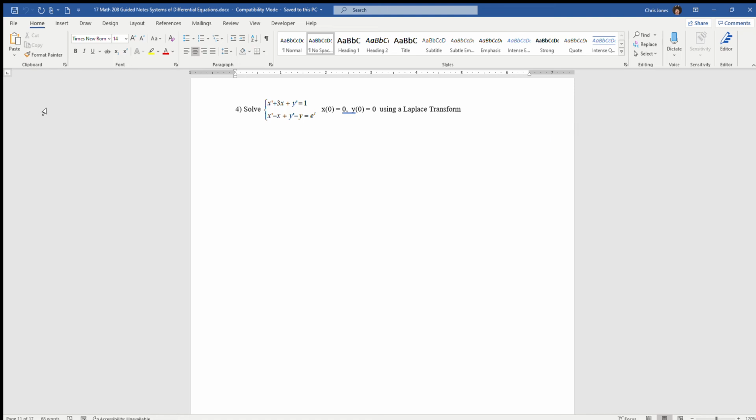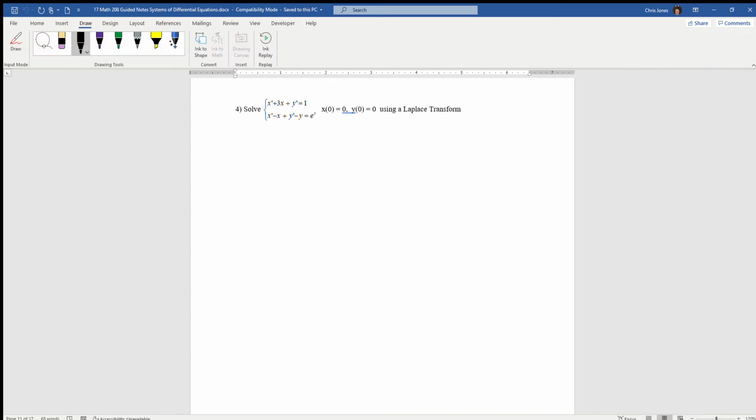One last example of being able to solve the system of differentials by using a Laplace transform. We have x' + 3x + y' = 1, x' - x + y' - y = e^t. So let's go ahead, and it probably looks like elimination might be an easier way to solve this. However, let's go through and try to use the Laplace transforms for this.